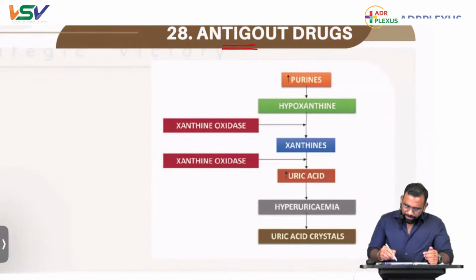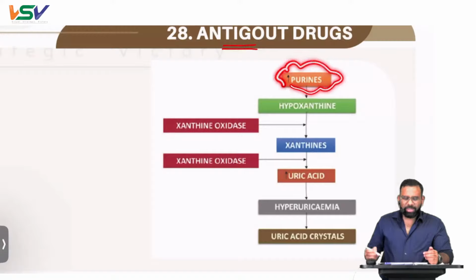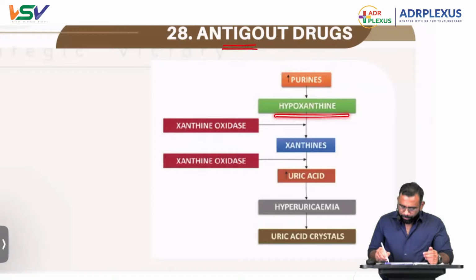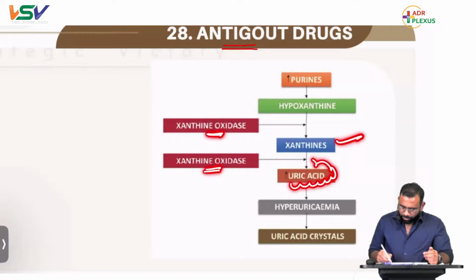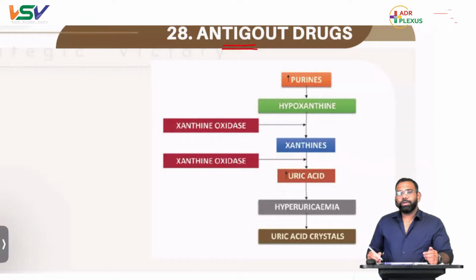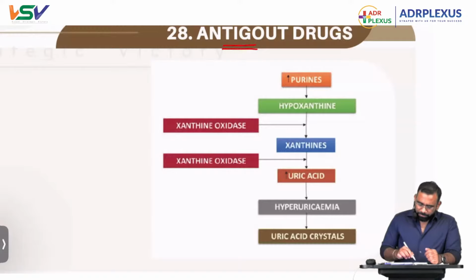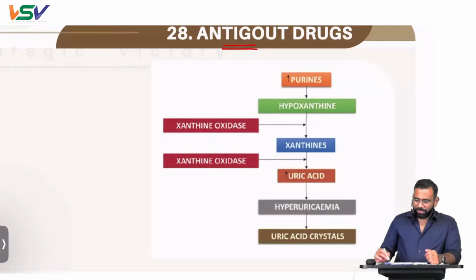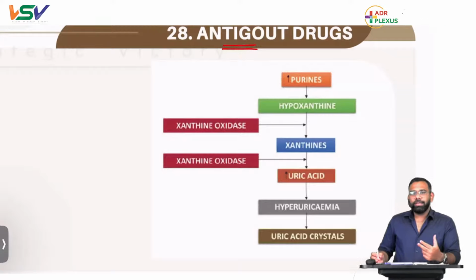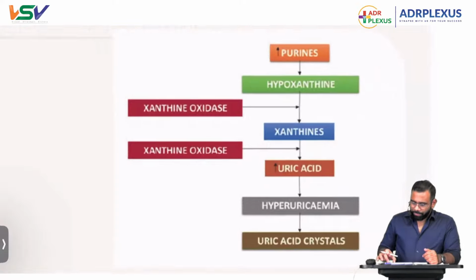See, here there are increased purines. They are going to produce hypoxanthine with the help of xanthine oxidase. It forms xanthine, and it promotes uric acid. That uric acid goes and deposits in the joints and connective tissue, causing gouty arthritis. This is what happens in the human body.